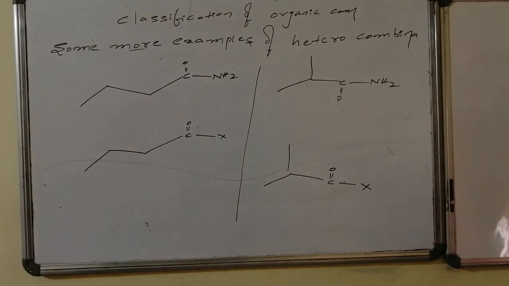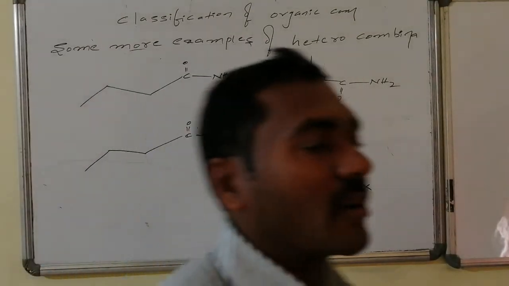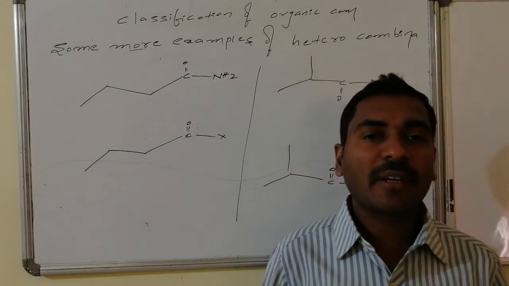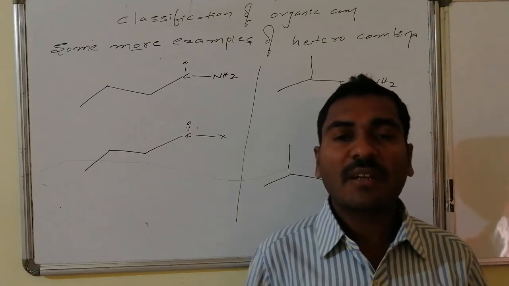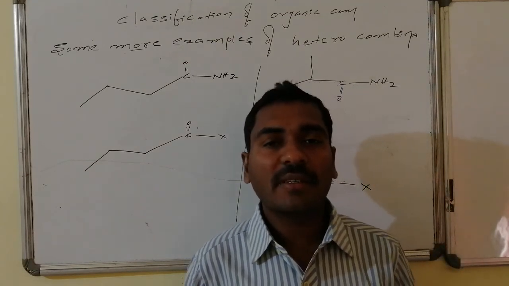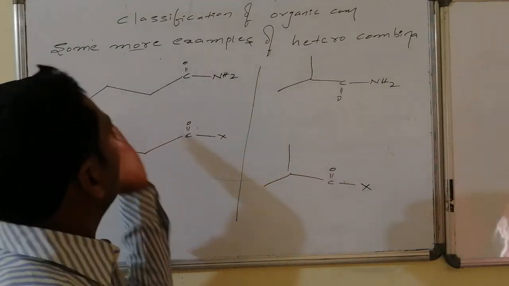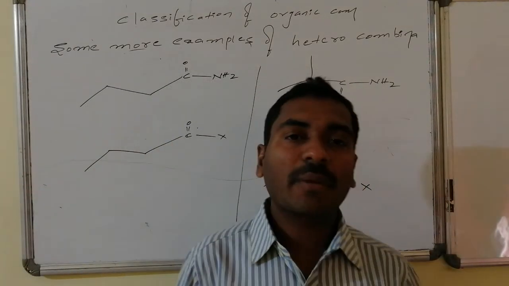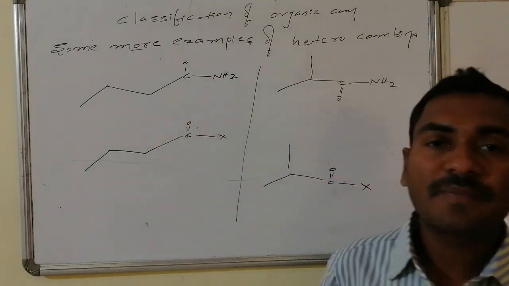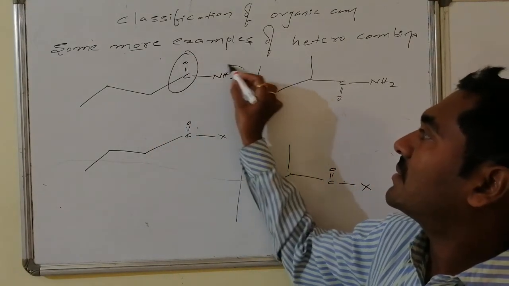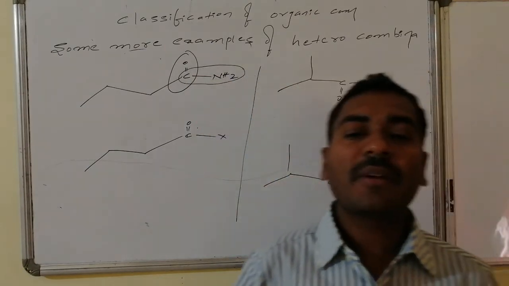Here it is a special case of heteroatomic chemical combination. As I said, more than one variety of heteroatomic chemical combinations can be present in organic chemistry under the title of heteroatomic chemical combinations. In this case, the remaining portion is a chemical combination of carbon with carbon, whereas here we are finding carbon with oxygen and carbon with nitrogen chemical combinations.